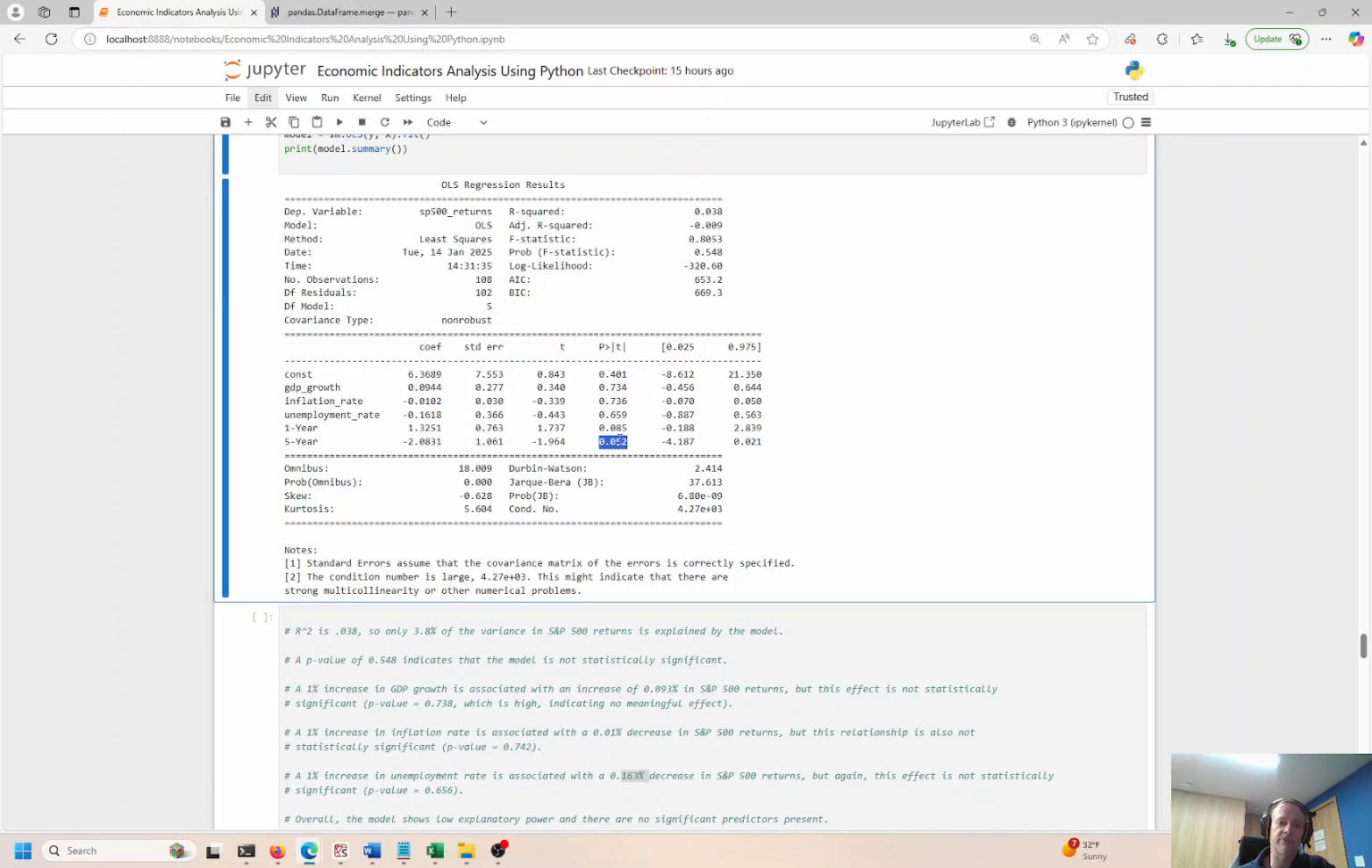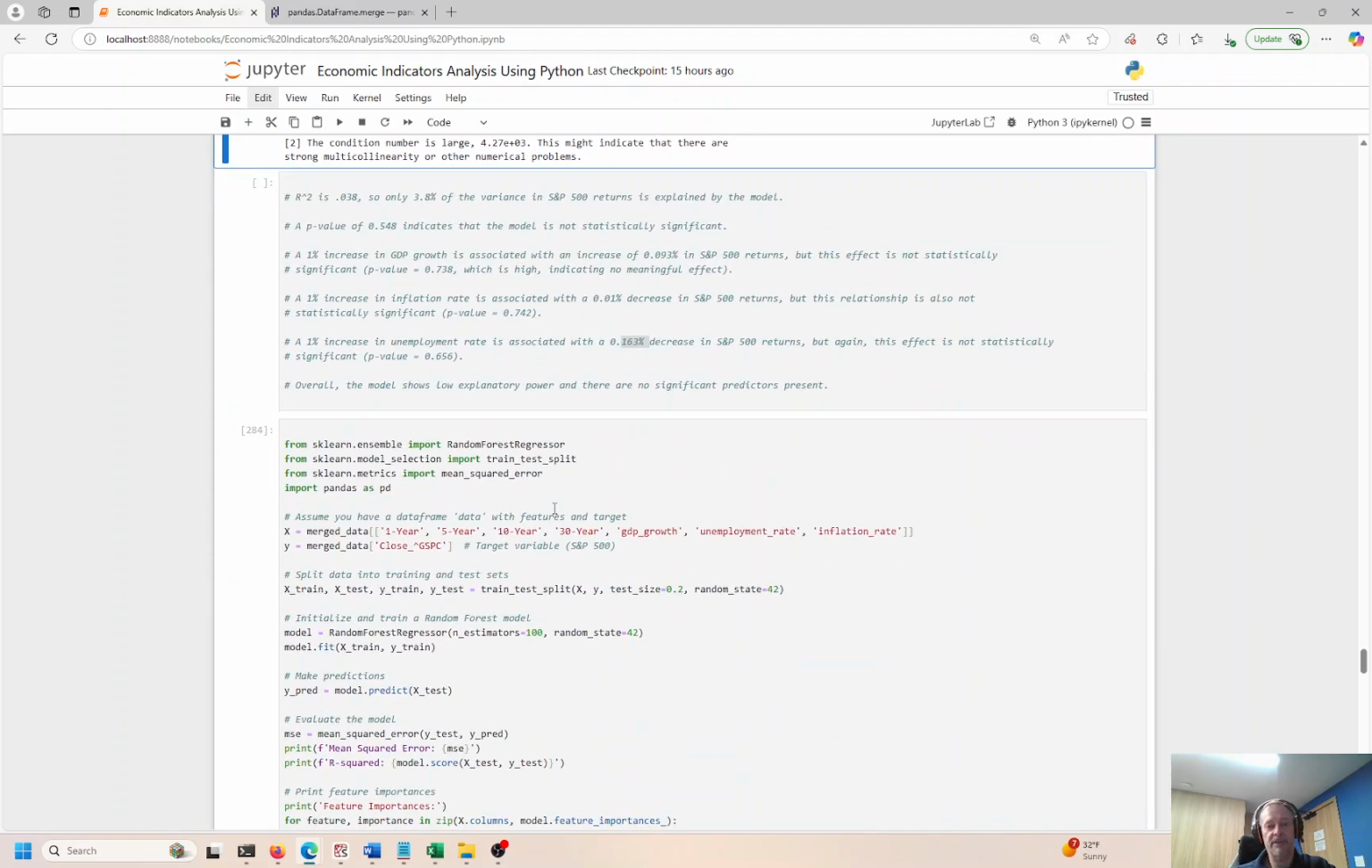Oh, almost, but almost 0.52. And you can see that this p is pretty low. So lower is better. This is 1.96, 1.96 for the 5 year, but just barely significant, right? So we'll leave that alone.